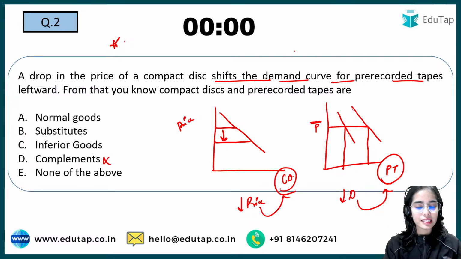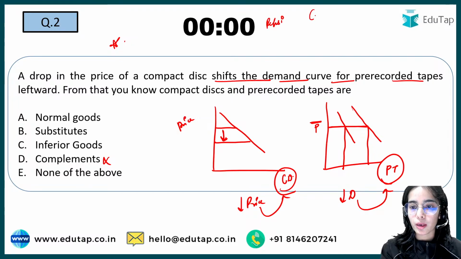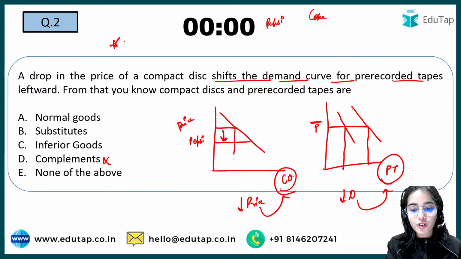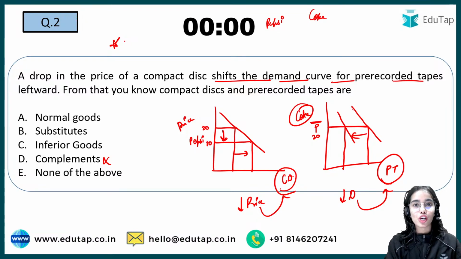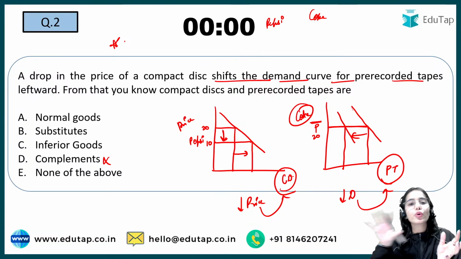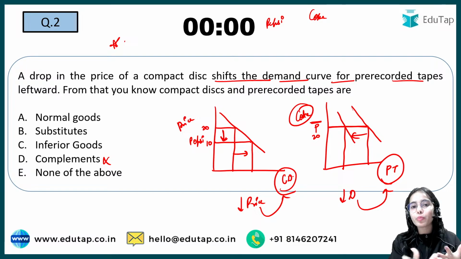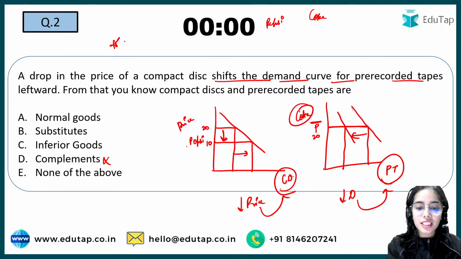Let's take an easier example, Pepsi and Coke. If the price of Pepsi is decreasing, what will happen? You will want to have more of Pepsi, and at the same price of Coke, you will want to have less of Coke. The Coke is 20 rupees. The Pepsi that was 20 rupees has decreased to 10 rupees. So now Pepsi is cheaper. You will substitute Coke with Pepsi, and drink more Pepsi rather than Coke. So they are substitute goods.